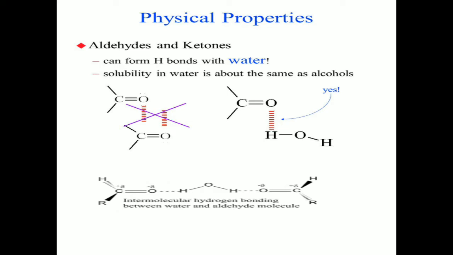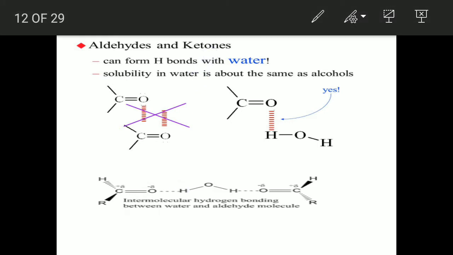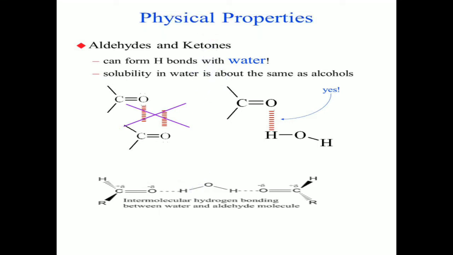Aldehydes and ketones have a carbonyl group, C double bond O. Due to the presence of the highly electronegative atom oxygen, we can think that carbonyl compounds, aldehydes and ketones, may have hydrogen bonds among their molecules.